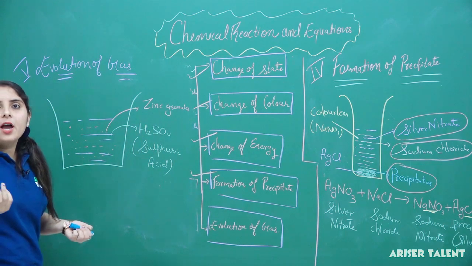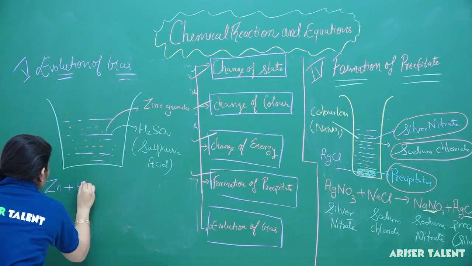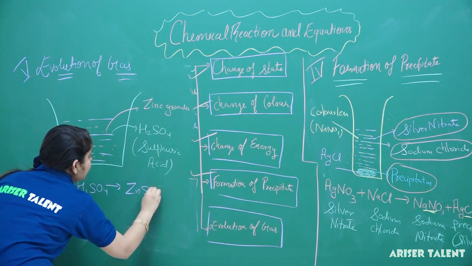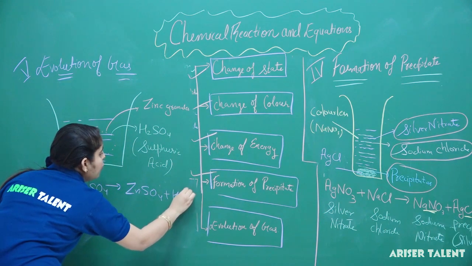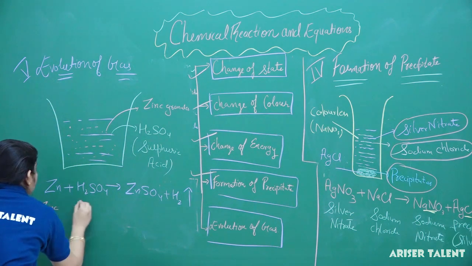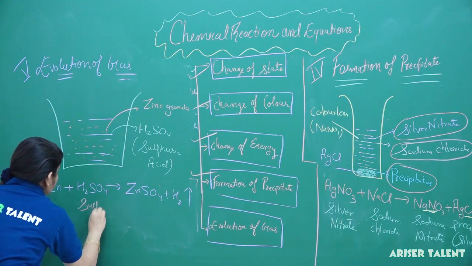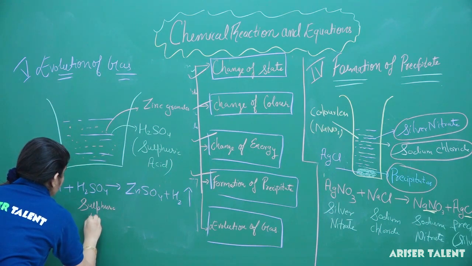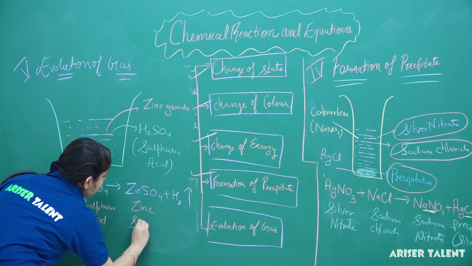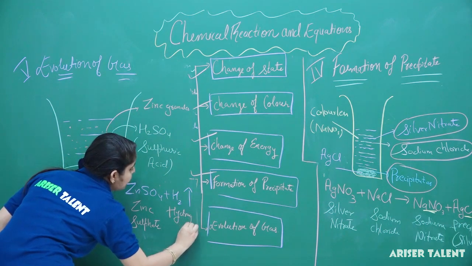After some time, what we have observed, if I react zinc with H2SO4, Zn plus H2SO4, I will get zinc sulfate with the evolution of hydrogen gas from it. So this is actually zinc, this is sulfuric acid. What we will get? We will get zinc sulfate with the evolution of hydrogen gas.